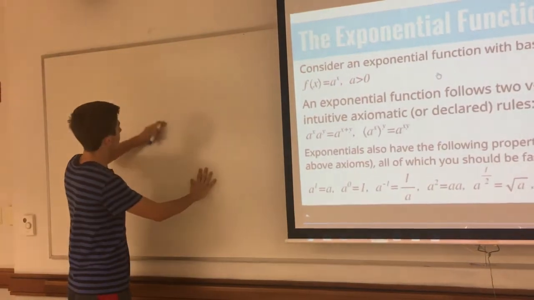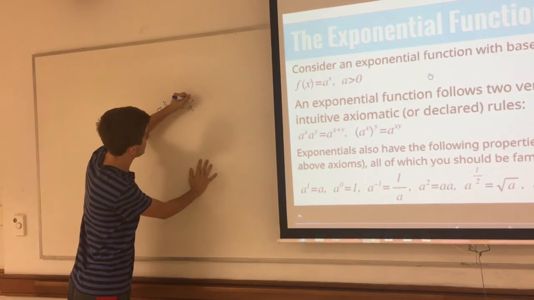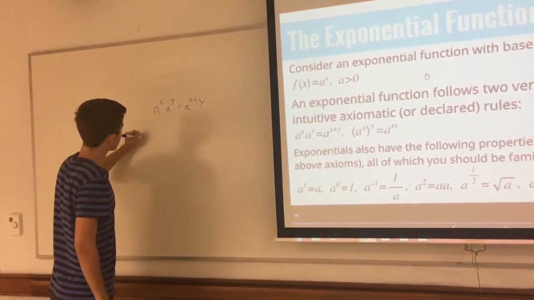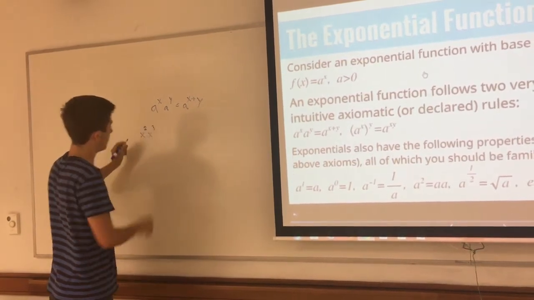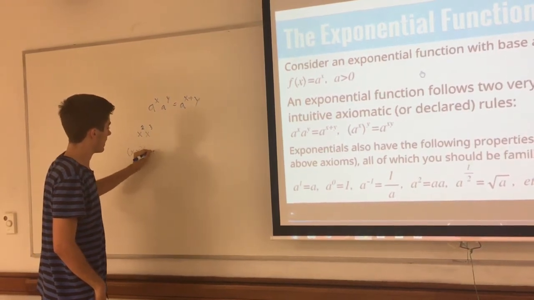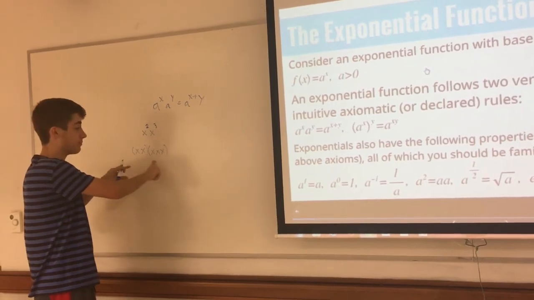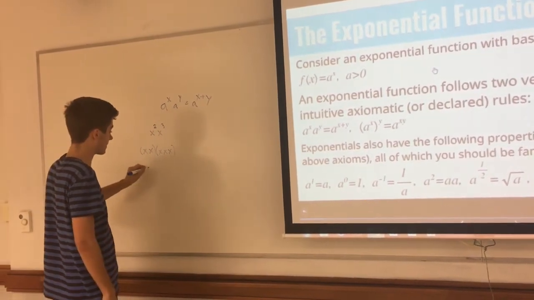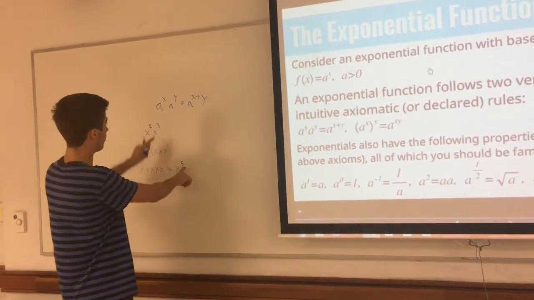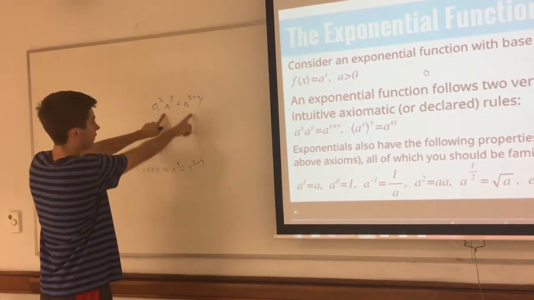So if you look at the first rule, it says that a to the x times a to the y is equal to a to the x plus y. And this is intuitive, because if we look at something like x squared times x cubed, this is no different from x times x, which is x squared, times the quantity x times x times x, which is x cubed. And because multiplication is associative, the parentheses can go away. And so this is exactly the same as x times itself 5 times, which is equal to x to the fifth, which lo and behold is x to the 2 plus 3. And so we have followed the rule perfectly.